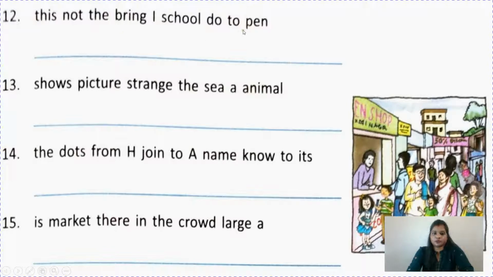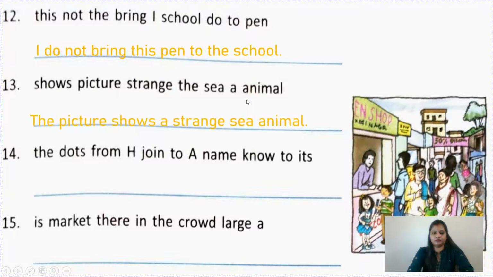So I do not bring this pen to the school. The picture shows a strange sea animal. Okay, join A to H. Okay, no. Join the dots from A to H to know its name.